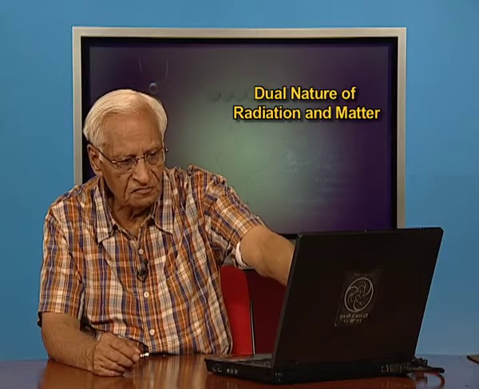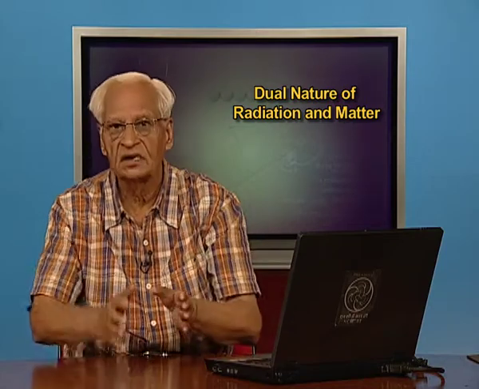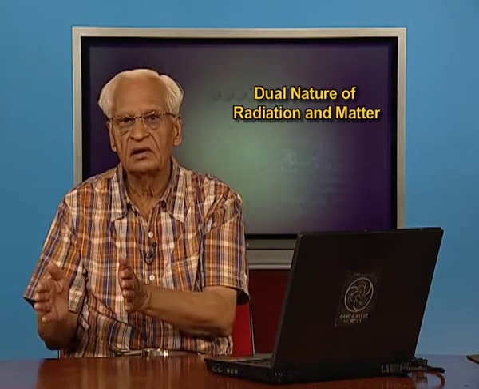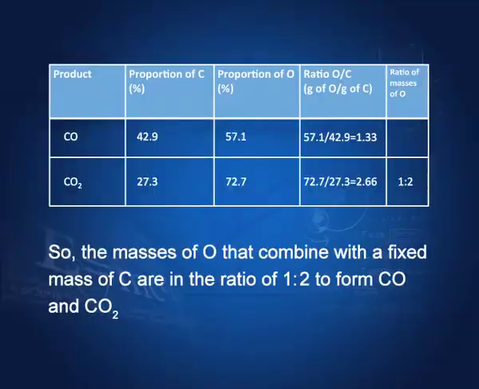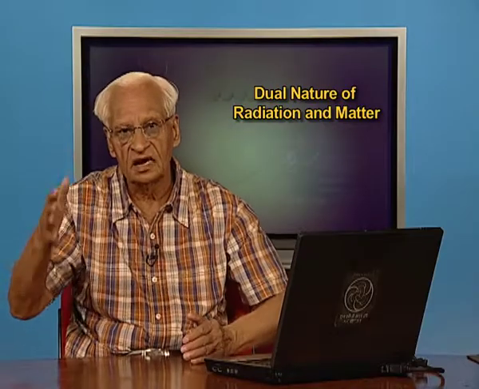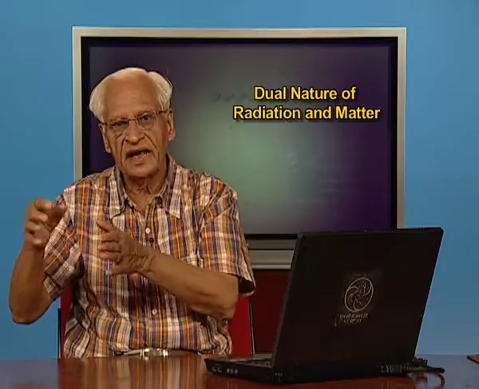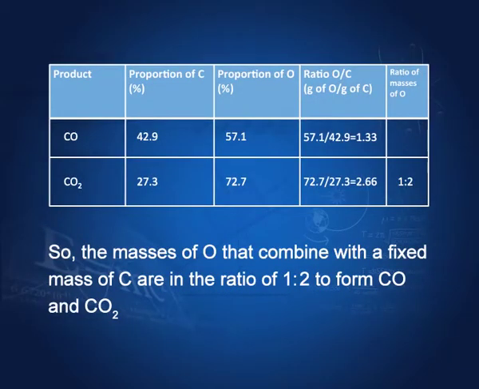You can see that 1.33 and 2.66 are in the simple ratio 1 to 2. That is what Dalton said, that if two elements form different compounds, then for a fixed amount of one element, the masses required of the other element are in simple ratios.